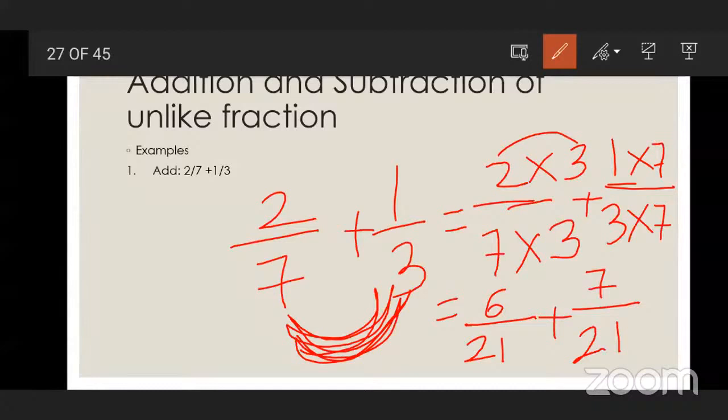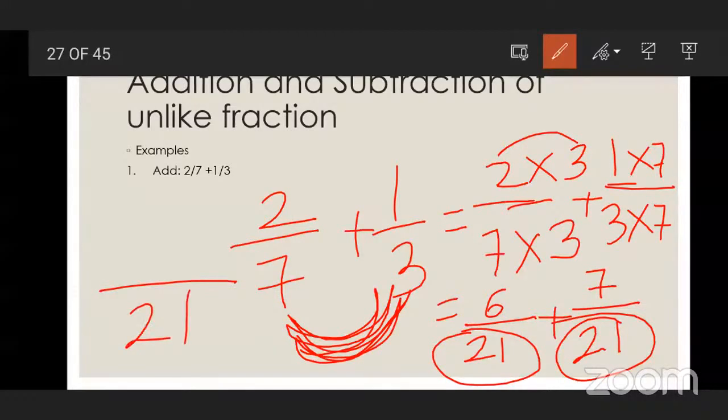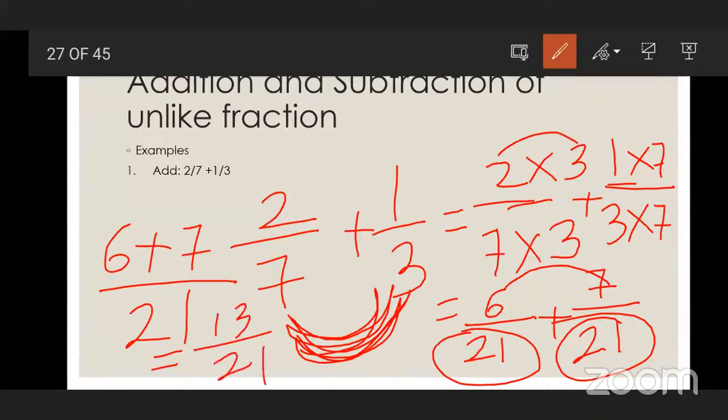So what are the denominators? Are they the same? Yes, sir. 21, 21. So both the fractions have the same denominators. When the denominators are the same, that time we take the common denominator 21, and we add the numerators 6 plus 7. So what will be the answer? 6 plus 7, how much? 13. 13 upon 21. So this is your addition of unlike fractions.